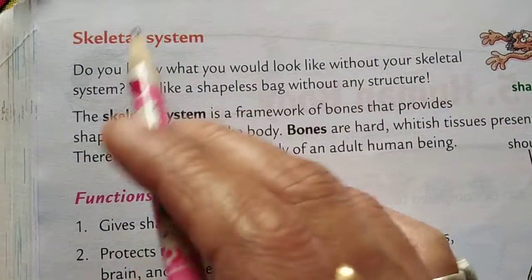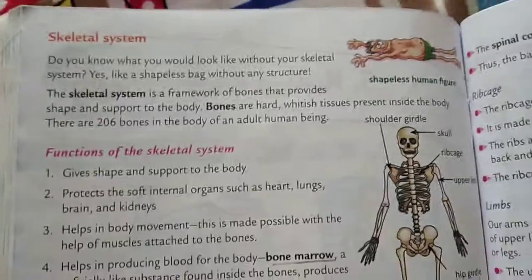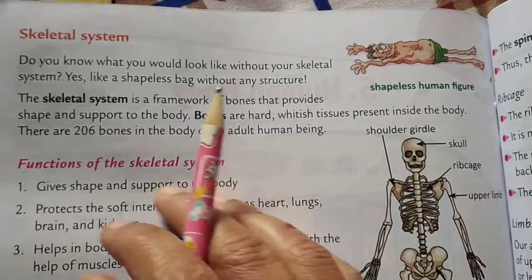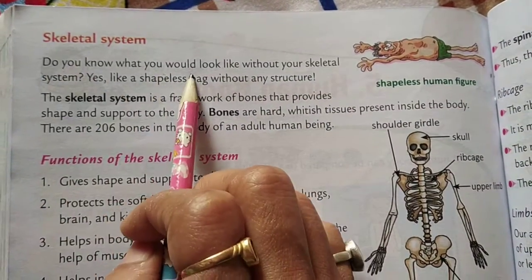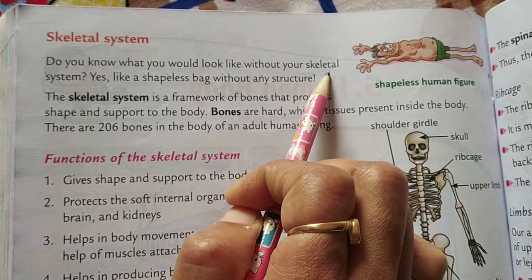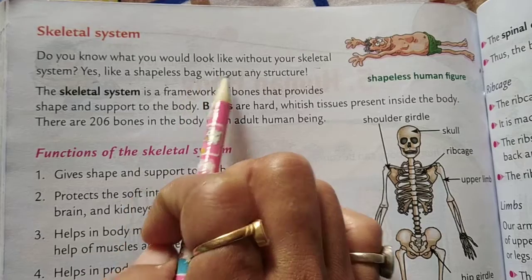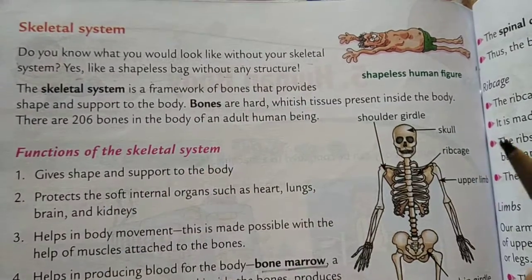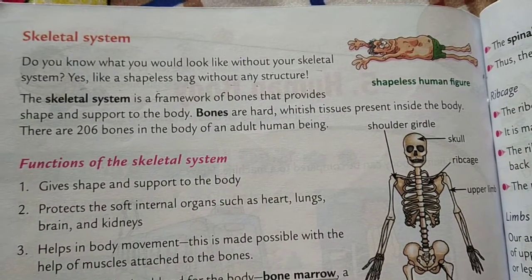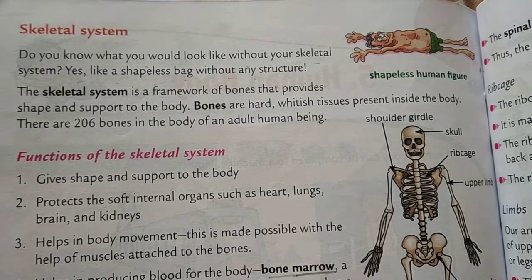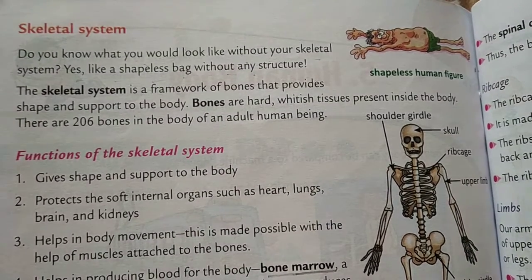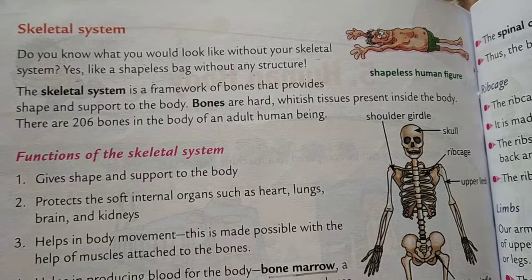First we will study the skeletal system of our body. Do you know what you would look like without your skeletal system? Yes, like a shapeless bag without any structure. If our body did not have any bones, how would it look? It would look like a shapeless bag.